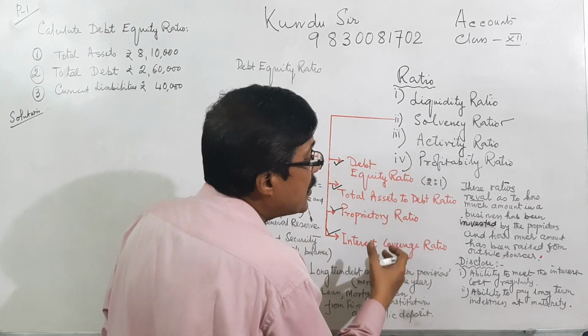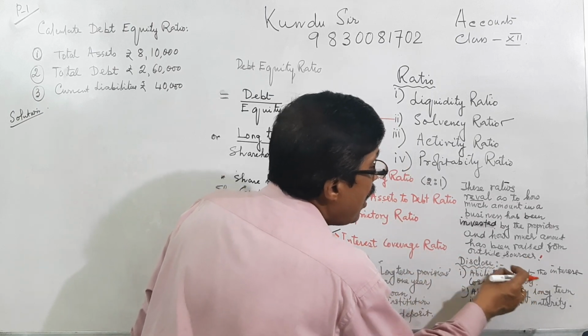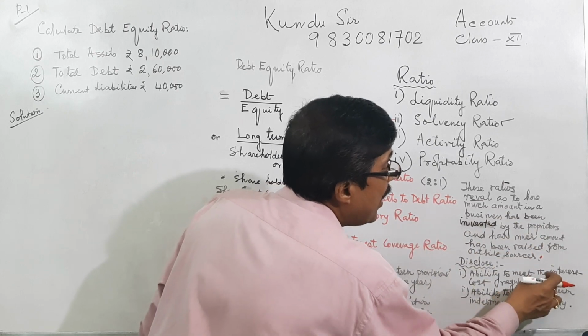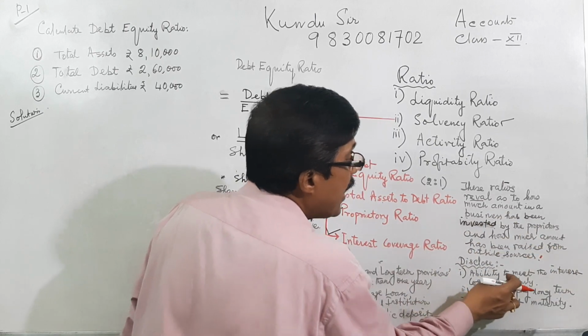It is disclosing the ability to meet the interest cost regularly.